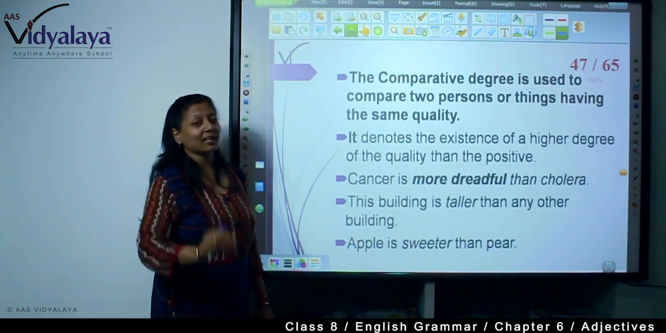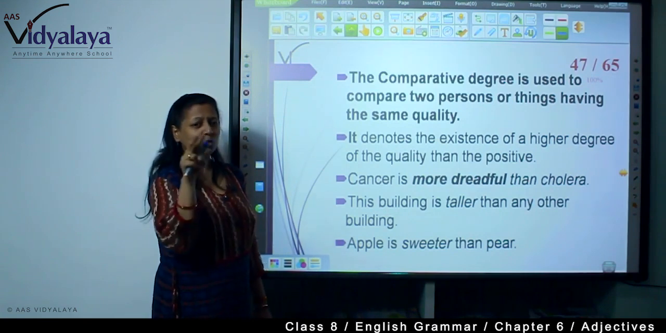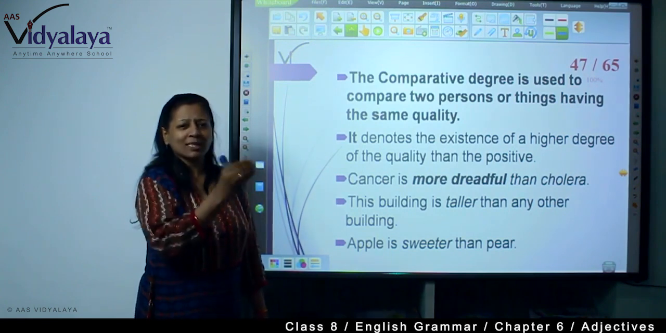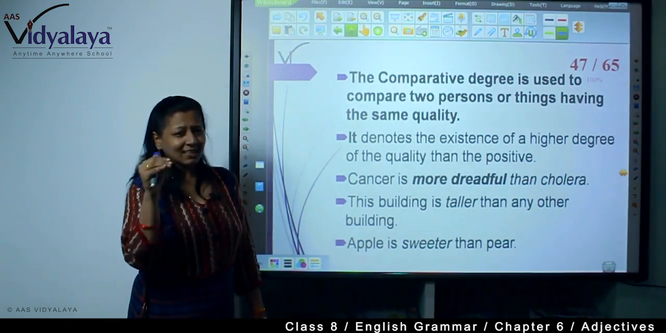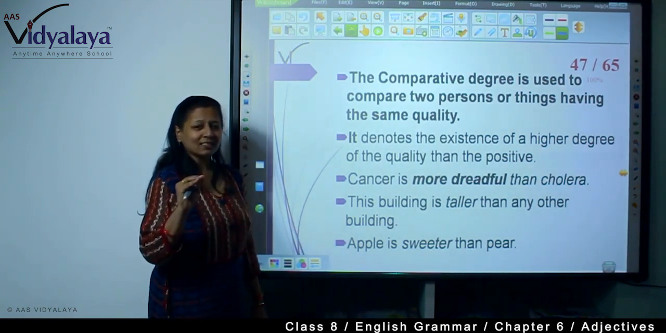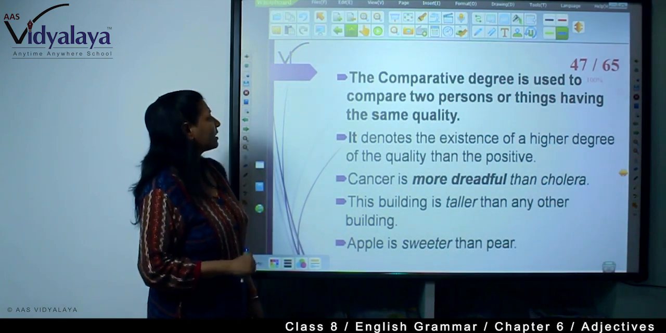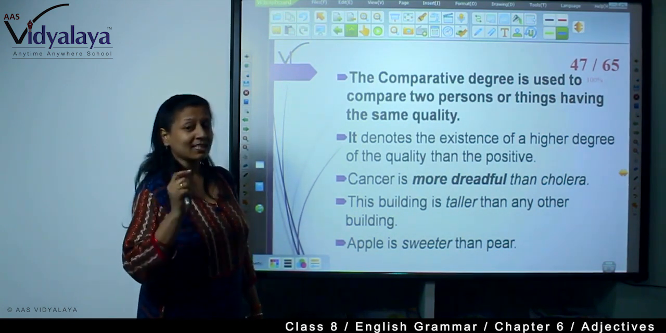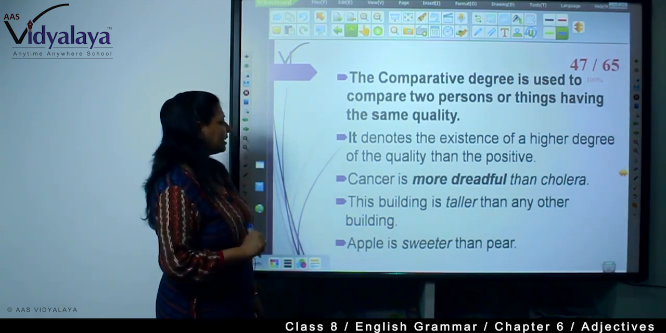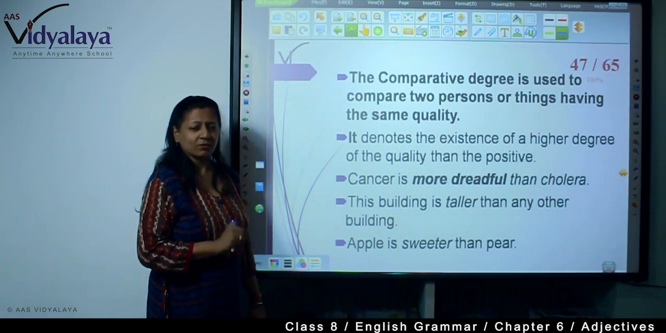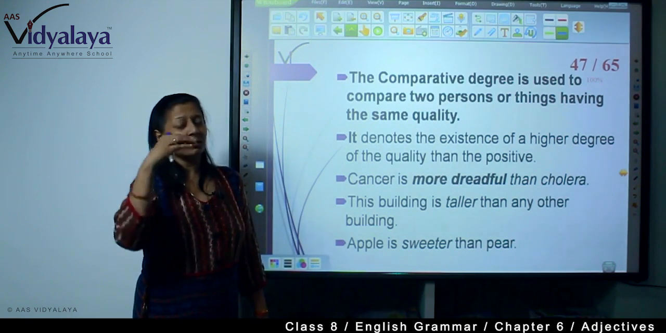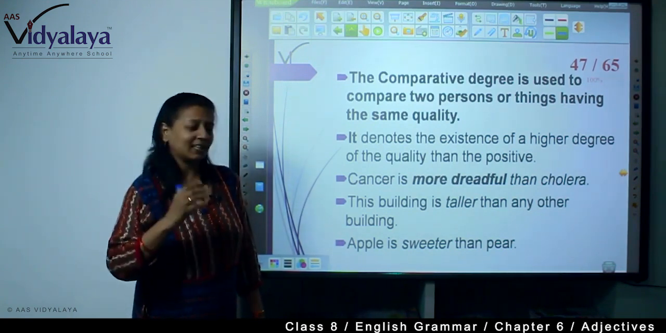Now, comparative degree, when comparison is there. So, when 2 persons are there having the same quality and we are comparing who is better or who is just a little bit worse than the former one, we use comparative degree. So, we compare 2 persons or things having the same quality. It denotes the existence of a higher degree of the quality than the positive. If the quality is negative, it shows the higher degree. If the quality is positive, it shows the higher degree than the positive degree.